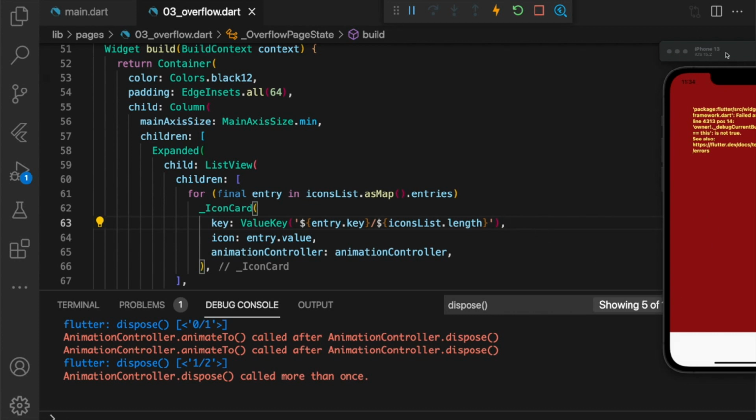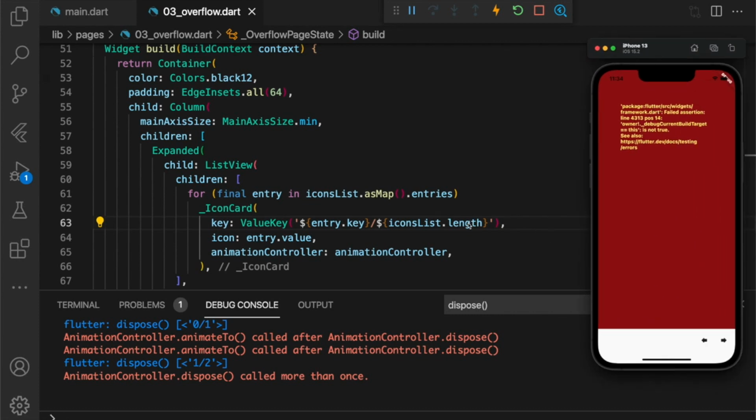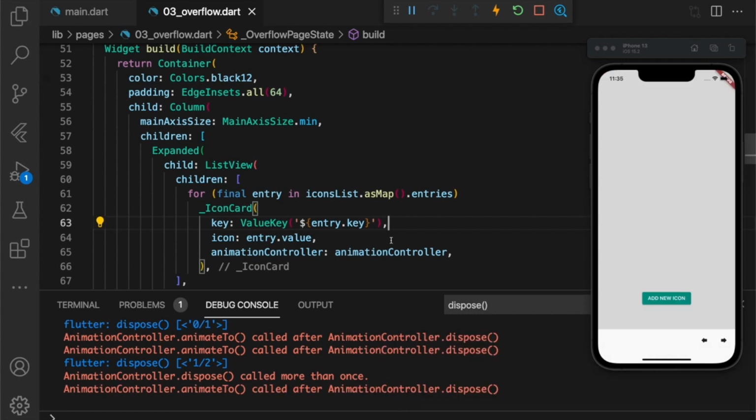We keep the widgets on a screen, however we shouldn't really dispose until we really leave the screen. What's wrong here is that the ListView actually keeps track of its children, and if the key doesn't match, then it disposes of that widget. And when it runs dispose multiple times, well, we have that error. Let's just fix the value key, removing that mutable part. Well, now every icon should have a value key that's just entry.key, which is its index. Let's see if we can repeat this error.